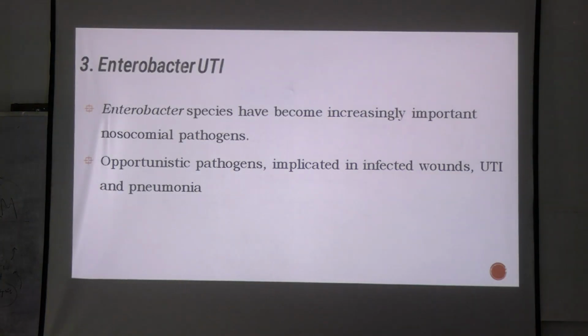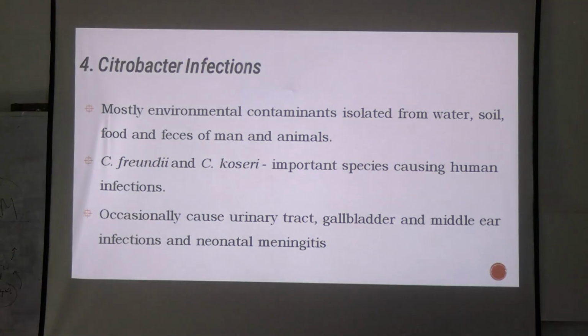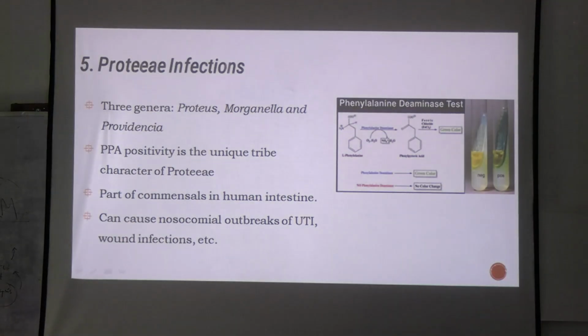Then there are Enterobacter species which are also implicated. Then there are Citrobacter species. There are two special species, Citrobacter freundii and koseri. These are also equally seen in UTI infections. Coming to Proteae infection, I told you about this Proteae family. There are 3 genera in this: Proteus, Morganella, and Providencia.